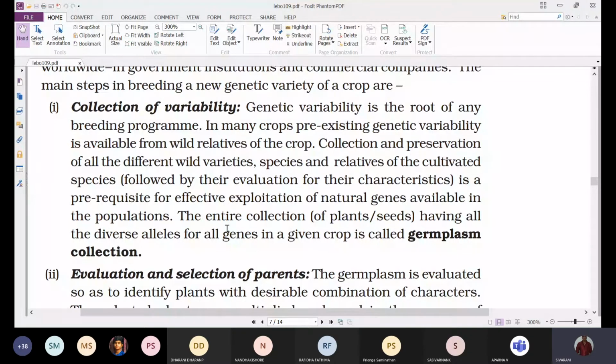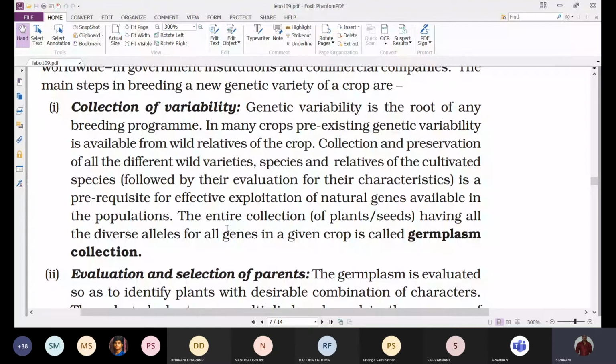Whenever a plant breeder or scientist initiates a program, they start with wild varieties, because they usually show pure lines. That's why we prefer wild varieties.